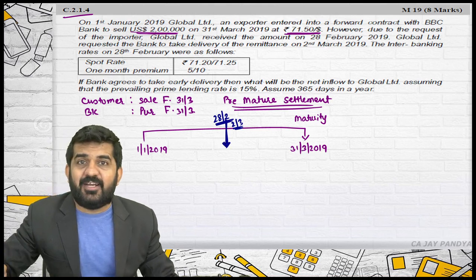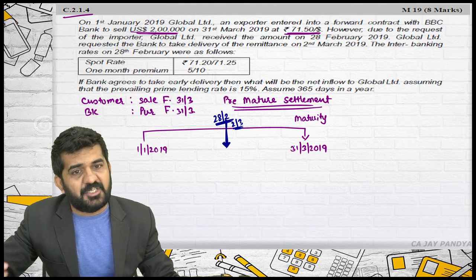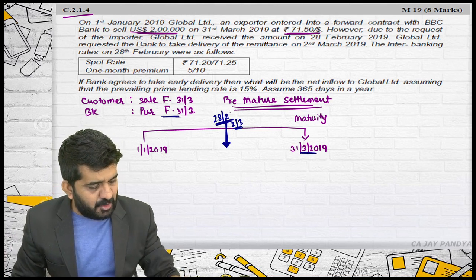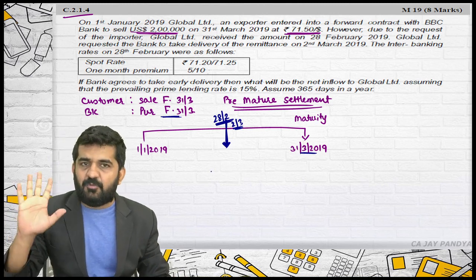So, you purchase it right now. The customer is saying to the bank that you purchase it right now. The bank is saying we have a purchase contract on 31st March. How can we purchase on 28th of February? But we'll make a way out.